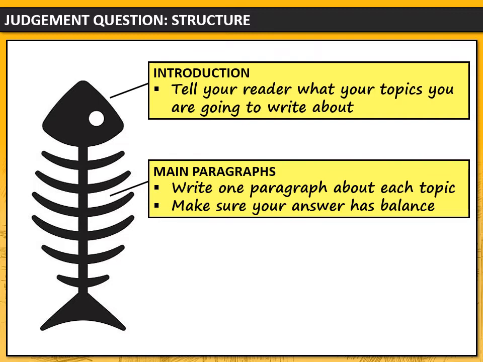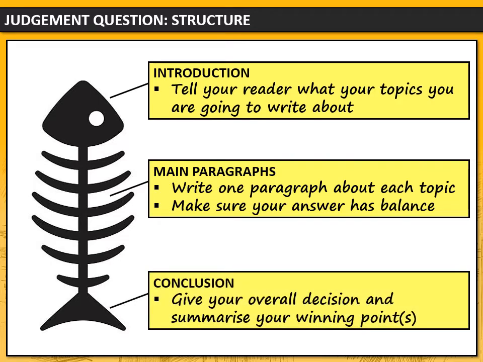And when we do that, we're going to try to make sure that our answer has some balance. That means we are going to write some paragraphs that agree with the statement, and maybe we'll have a paragraph that disagrees. At the end, the tail of our fish is the conclusion. And that's where we give our overall decision, and we also put forward and summarise our winning points.